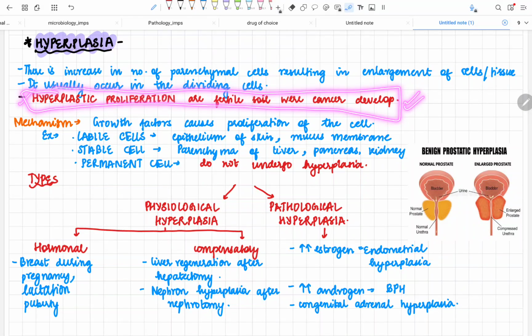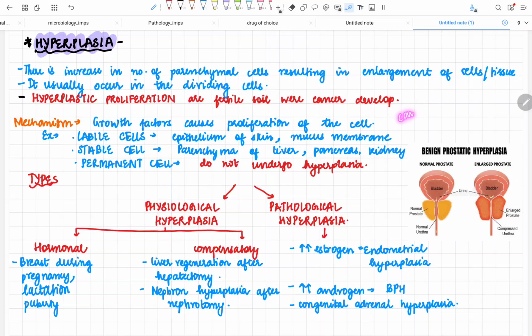I have marked it in red in the notes: the hyperplastic proliferation is a fertile soil where cancer develops. You have to write this line in the answer anyhow, by hook or crook. You have to write that hyperplastic proliferation becomes a fertile soil for cancer to develop. So why does it happen?